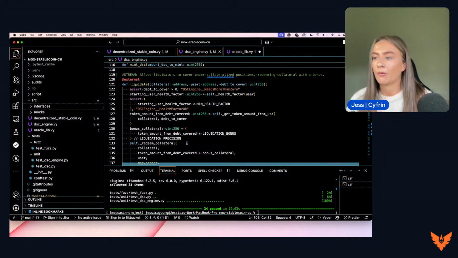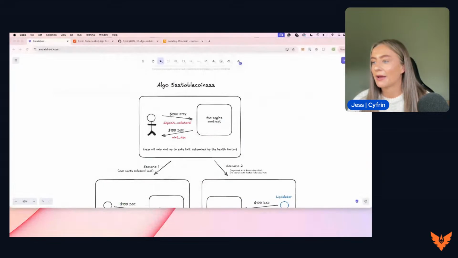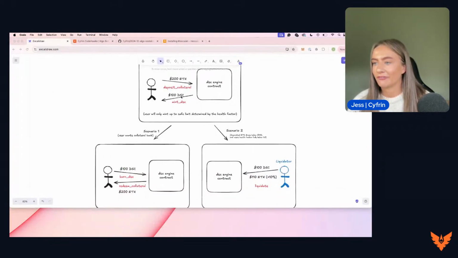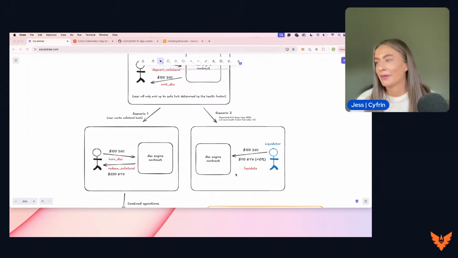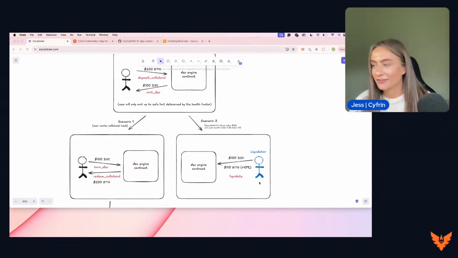It's pretty simple what we're going through here once you understand that diagram that we went through earlier in today's stream. The next function here is the liquidate function. So going back to that diagram, there's two scenarios. The first scenario being that a user decides they want their collateral back, and the second scenario being that the user's collateral drops below a healthy value and a liquidator comes in to earn some of the bonus.